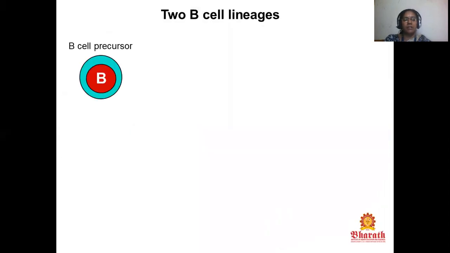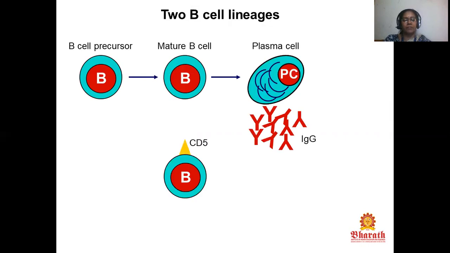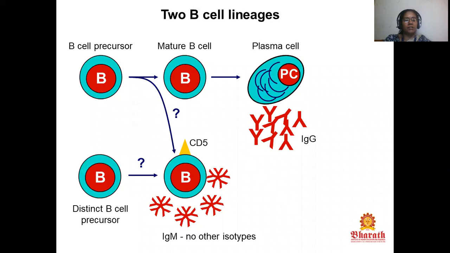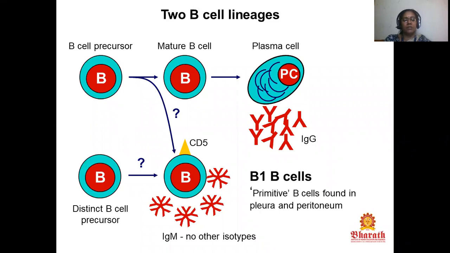There are two B cell lineages: B cell precursor and mature B cells, plasma cells, and CD5 B cells, and distinct B cell precursors, IgM, no other isotypes.